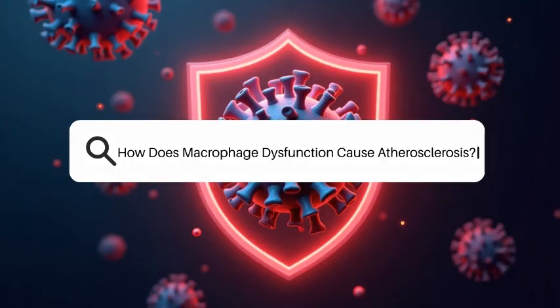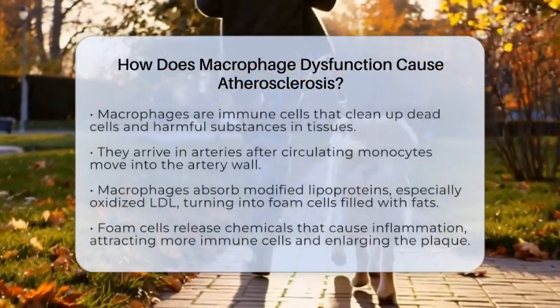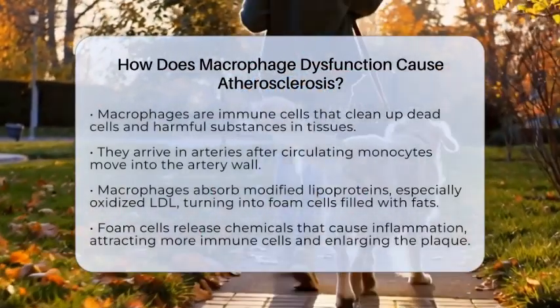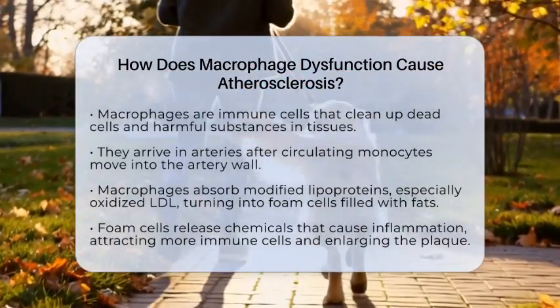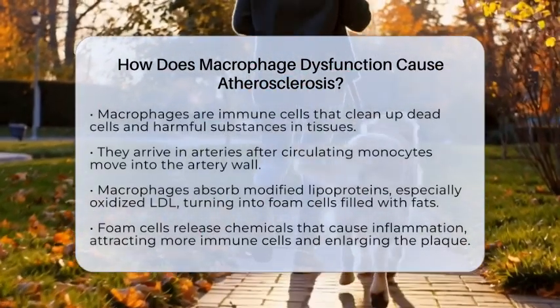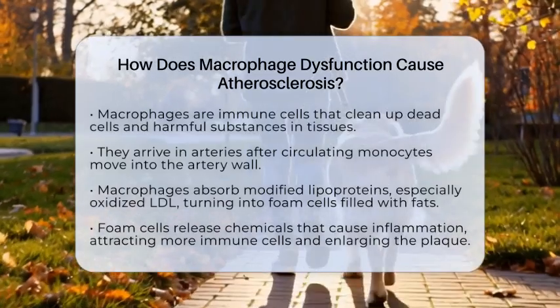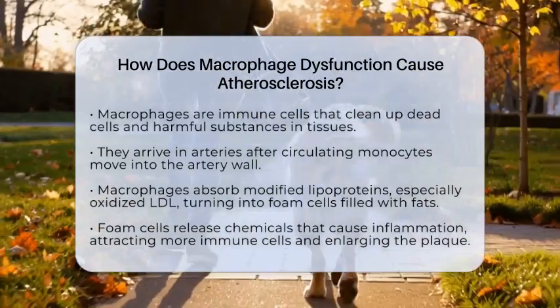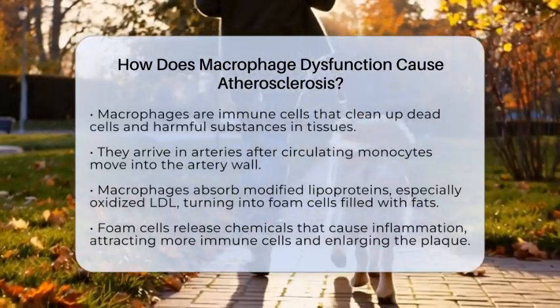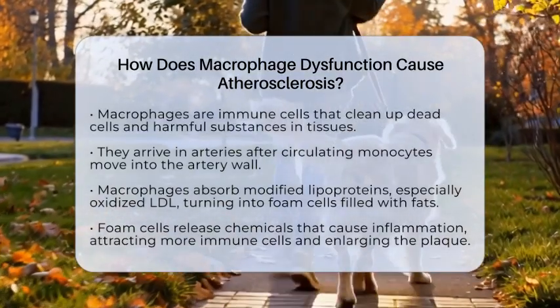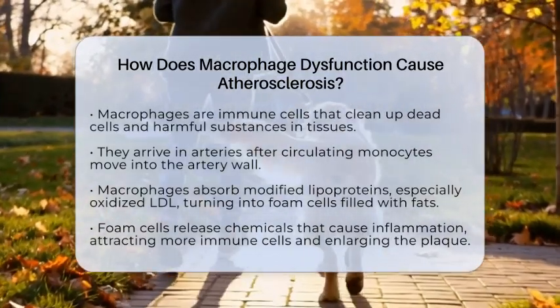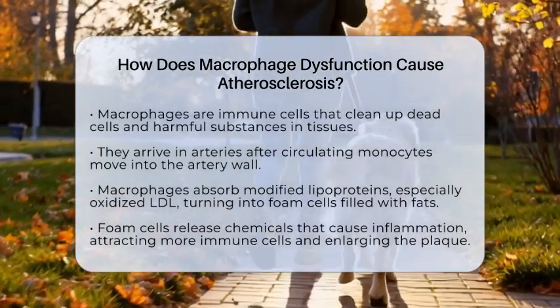How does macrophage dysfunction cause atherosclerosis? Imagine tiny immune cells called macrophages as the body's cleanup crew, always on the lookout for trouble. They patrol our tissues, gobbling up dead cells and harmful substances to keep everything in balance. But sometimes, these cells don't work properly, and that can lead to a serious problem called atherosclerosis.